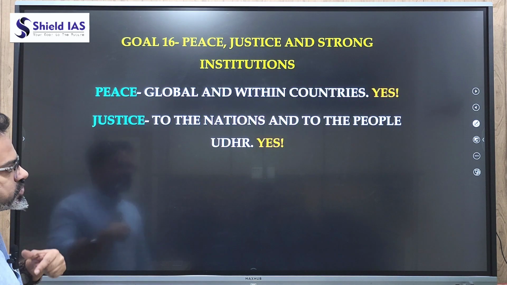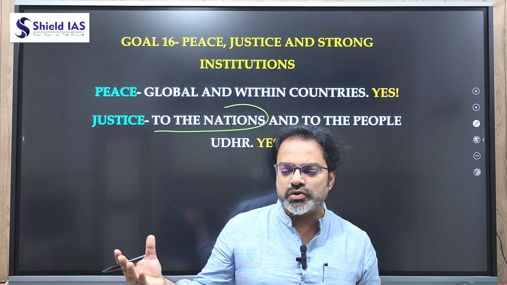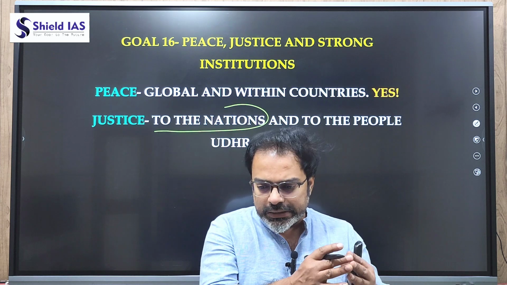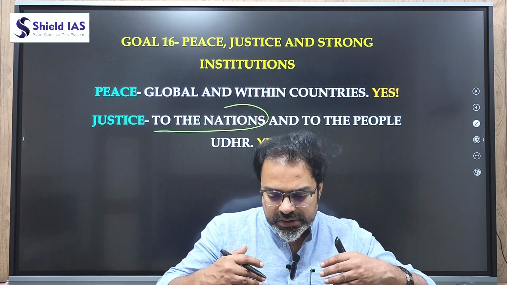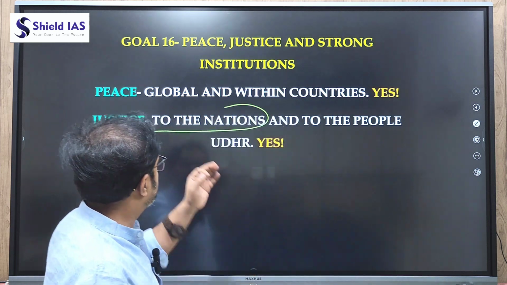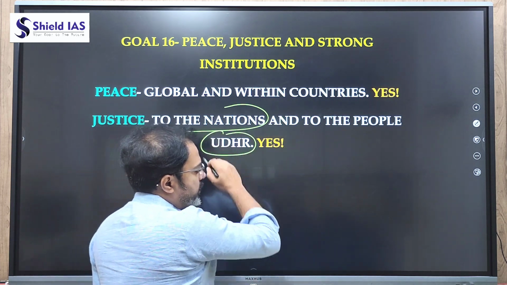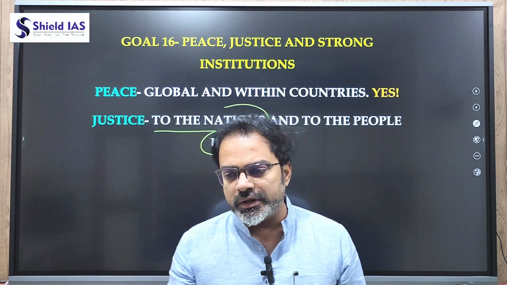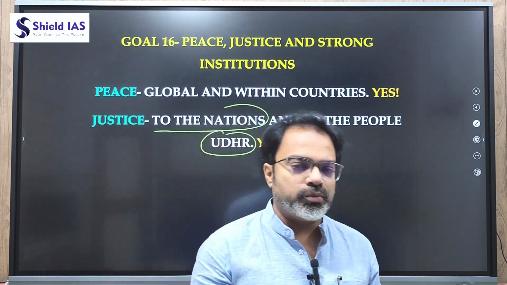Next is justice. So justice to the nations. Now how to bring justice to the nations? There are various island countries across the world which are facing the brunt of climate change. Those island countries are facing the wrath of rising sea levels. Hence, it's the responsibility of richer and prosperous nations to support them. So it means we should be bringing justice to nations across the world. To the people, definitely on the basis of more and more application of the Universal Declaration of Human Rights. We should be strengthening human rights everywhere, in the communities, within the families, across the countries, globally. That is a sustainable development goal.